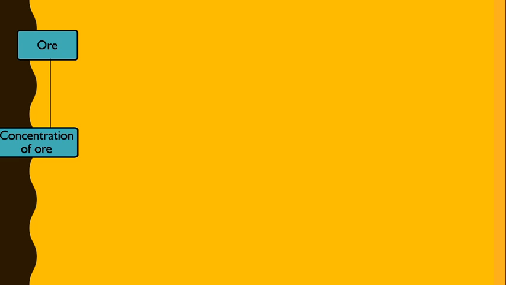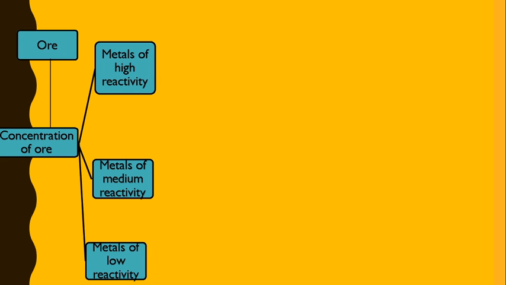So we will discuss extraction of metal in brief. Ore is first concentrated. After enrichment of ore, the further process will depend on the reactivity of the metal. If the metal is very highly reactive, it cannot be reduced very easily because it has a very high affinity for oxygen. Therefore, it is extracted by electrolysis of molten ore.